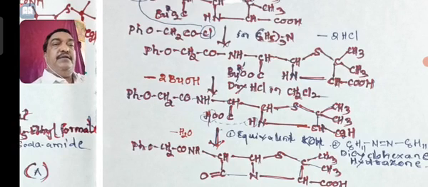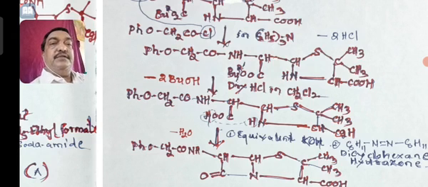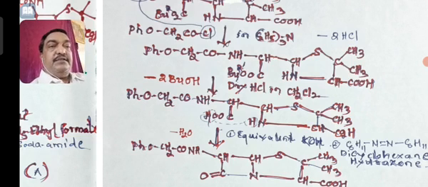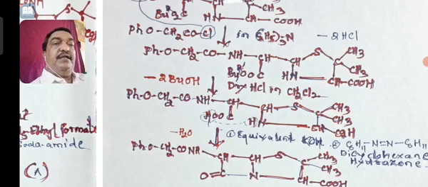When you treat with dry HCl in CH2Cl2, dichloromethane, there is an elimination of the butyl group as BuOH, and you will get PhOCH2CONHCHCOOH. You can see here that the butyl group is replaced, and you get COOH. The rest of the ring is as it is.